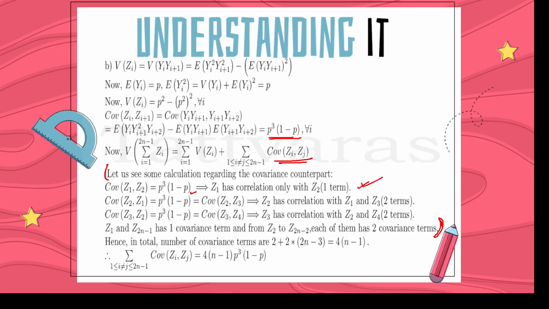But Z2 has correlation with both Z1 and Z3. So Z2 has correlation with two terms. Similarly, till Z2n minus 2, each of them has two covariance terms. But Z2n minus 1 has correlation only with Z2n minus 2. And thus Z2n minus 1 has only one correlation term. And thus the total number of covariance terms is 4 into (n minus 1). So this summation simplifies to 4 into (n minus 1) into p cube into (1 minus p).